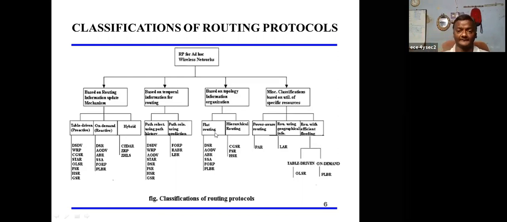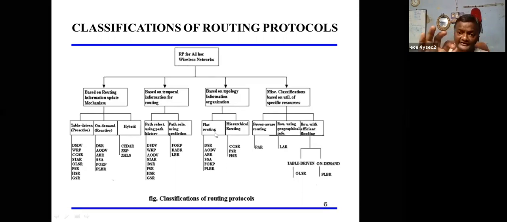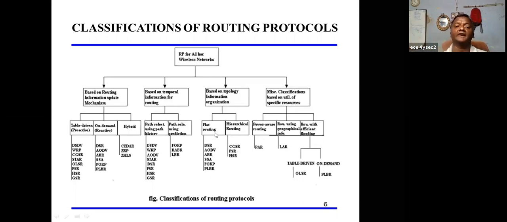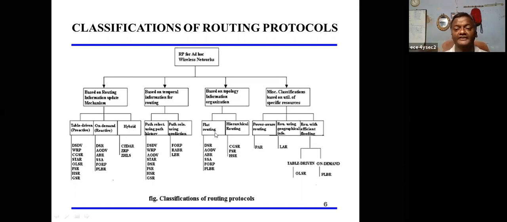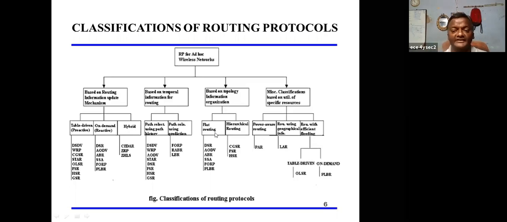Without hierarchy is called flat routing; with hierarchy is called hierarchical routing. Hierarchy means who can start, who can send, who can mediate, who can receive. And the last one is resource. Resources stands for power budget, power routing, geographical life, and route with flooding.